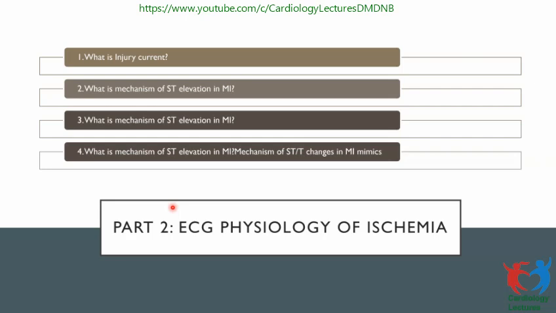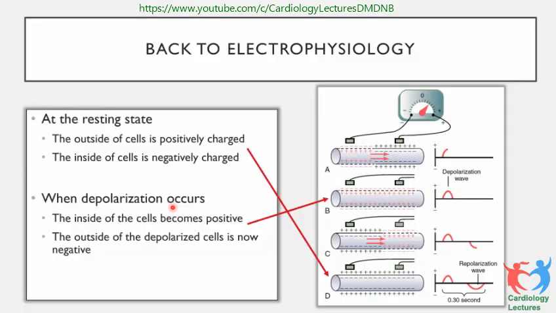Now the ECG of ischemia, I'll try to be as quick as possible. See, at the resting state, the outside of the cell is positively charged, as I think Avinash told you already. Inside is negatively charged. When depolarization occurs, the inside of the cell becomes positive, and the outside of the depolarized cell is now negative. This is how normal depolarization occurs.